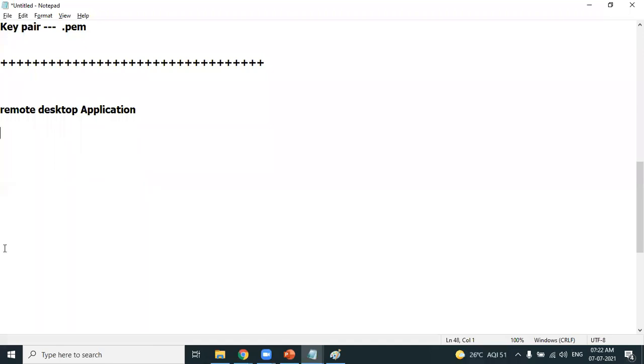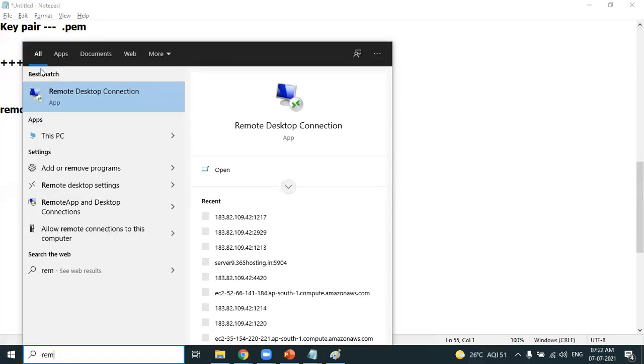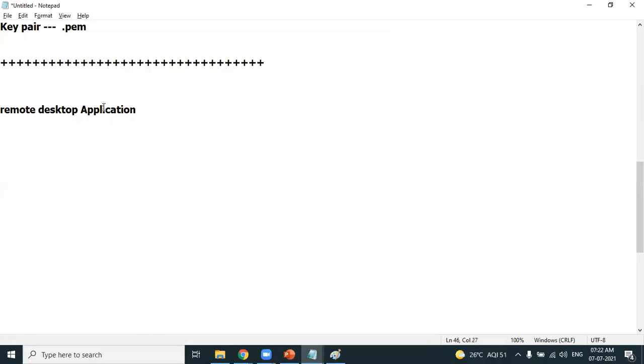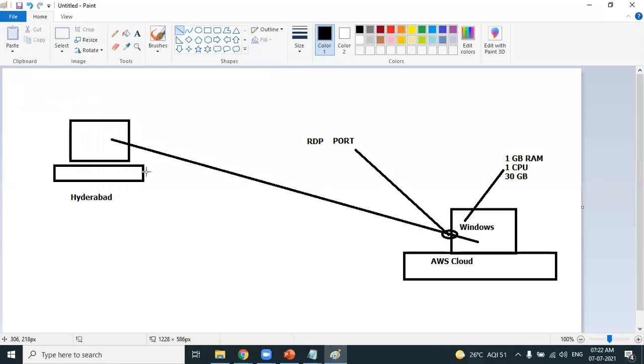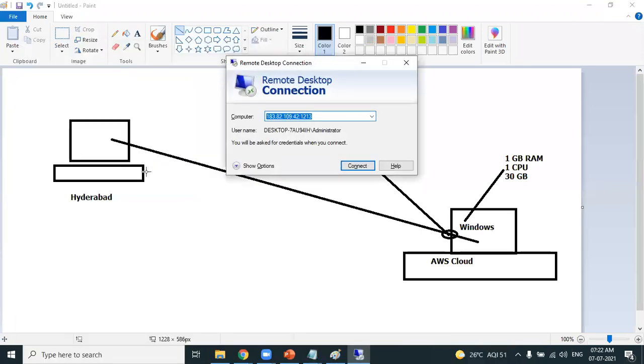The Remote Desktop application is used to connect to the remote Windows machine. You don't need to install this application; it is available by default. Click on Start and search for Remote Desktop Connection. This is the application used to connect to the Windows machine running in the Mumbai location. So open Remote Desktop Connection. The application is open.